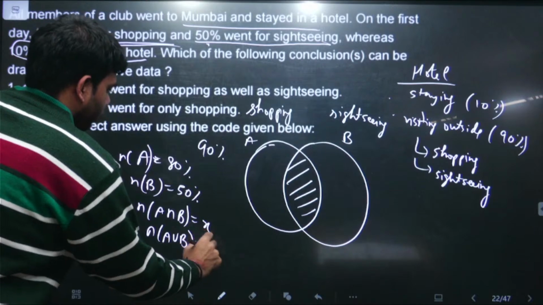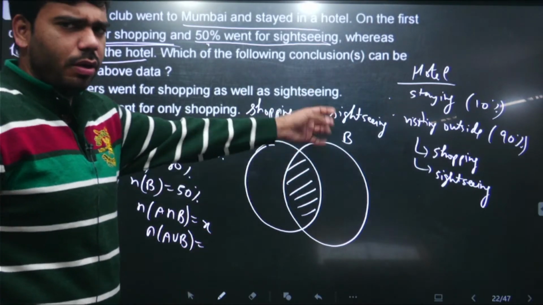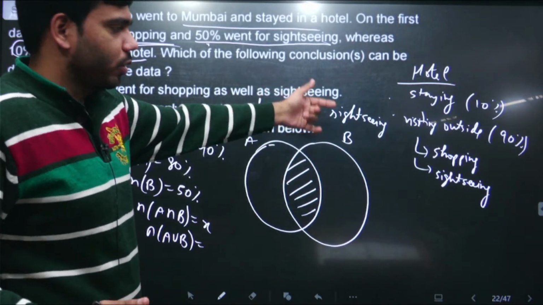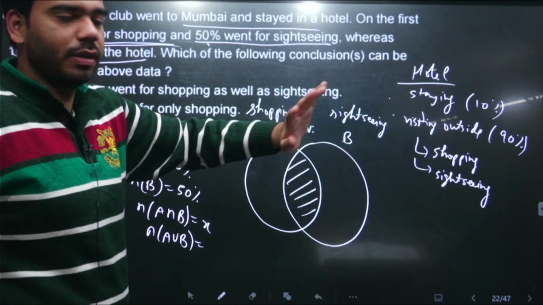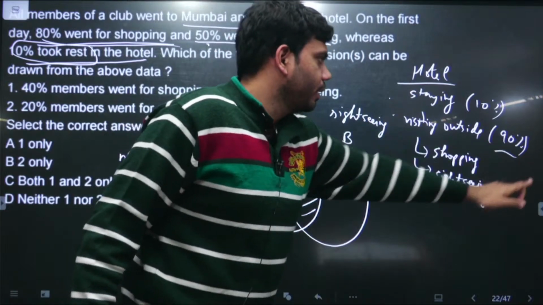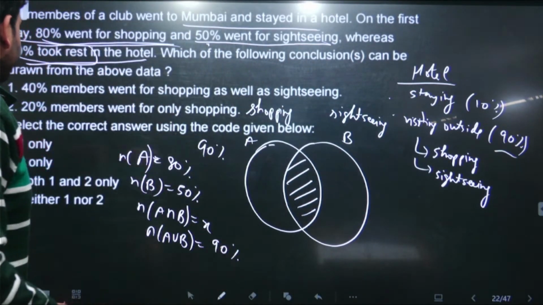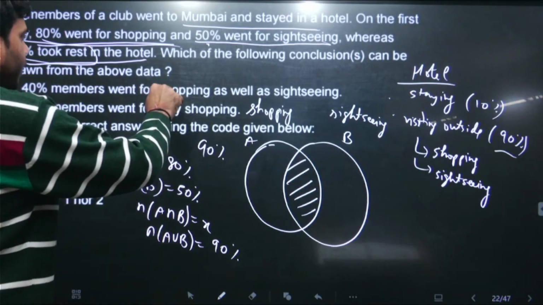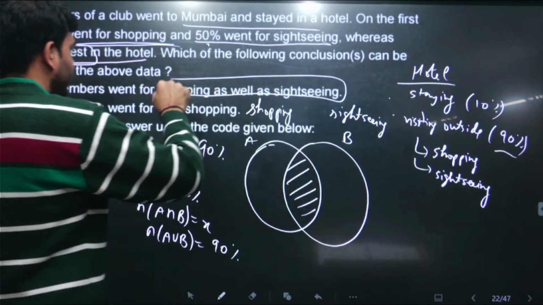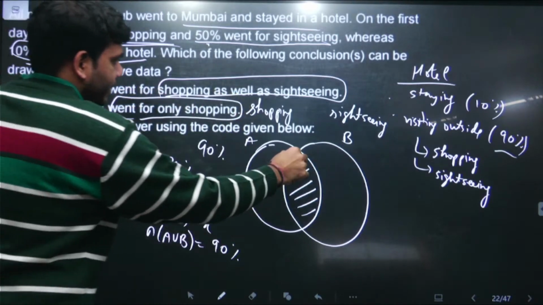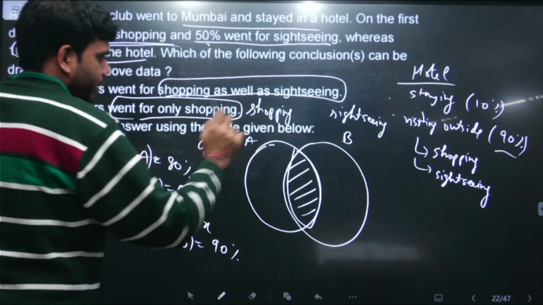And total, we know the total number of people who are either going for shopping or either going for sightseeing, meaning they are going outside of this hotel, is 90%. This is what the question provides. So we need to find, first, the statement about going for shopping as well as sightseeing, and going only for shopping. For that, we just need to find this intersection part. That is all we have to do.